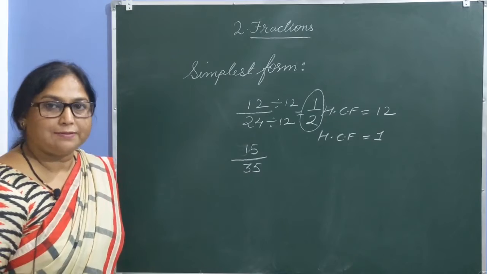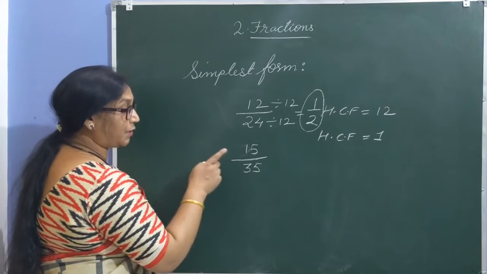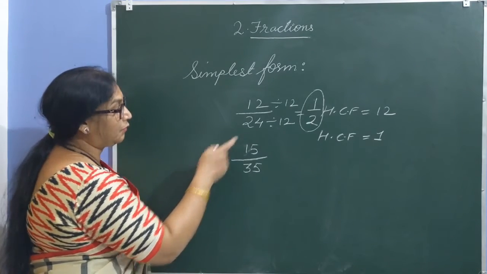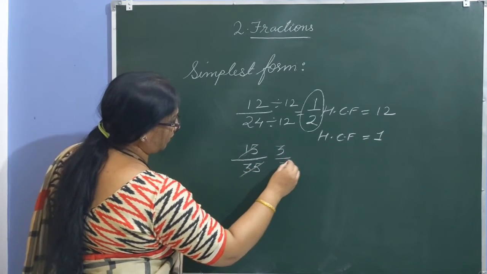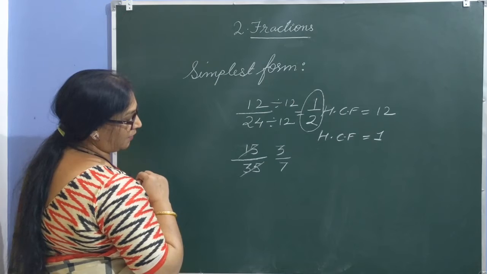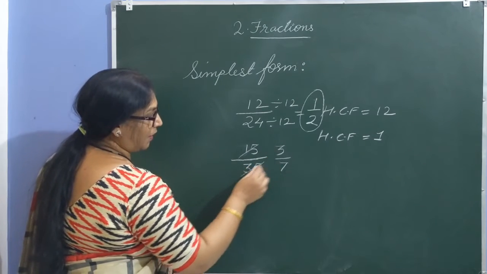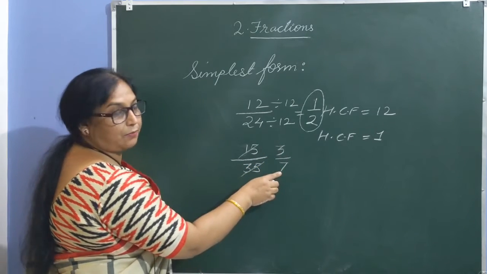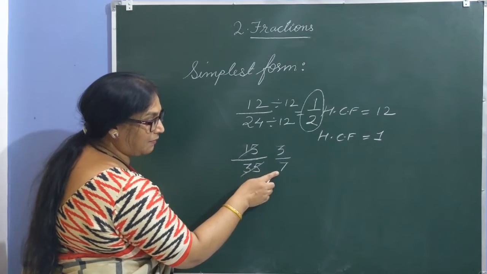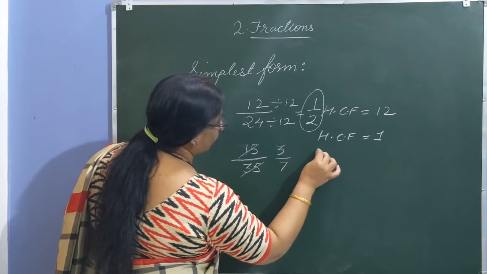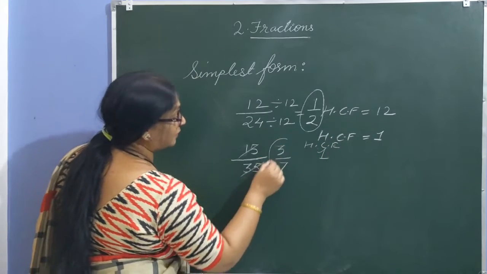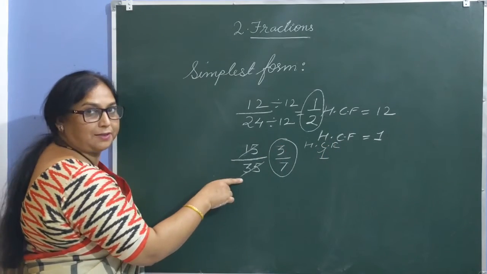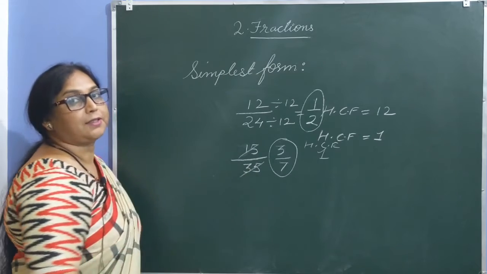Now let us take one more example, 15 by 35. The question is to convert to the simplest form. So keep cancelling. Cancel them by 5. 5 threes are 15, 5 sevens are 35. 3 by 7. Again try to find their HCF. Is there any common factor of 3 and 7? No. The only common factor is 1. Here the HCF of the numerator and denominator is 1. So this is the simplest form of 15 by 35. This is how we can get the simplest form.